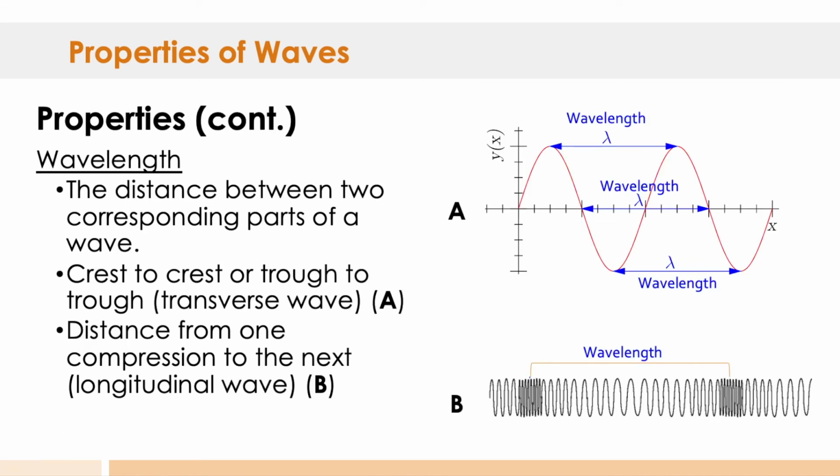You then have wavelength, which would be the distance between two corresponding parts of a wave. So you can measure from crest to crest or from trough to trough. This is also the distance in a longitudinal wave from compression to the next compression, or rarefaction to the next rarefaction.